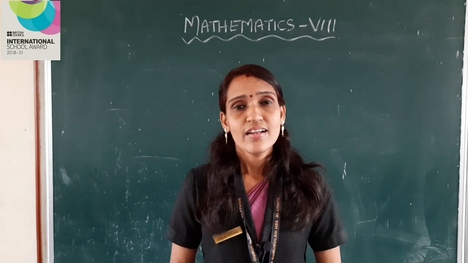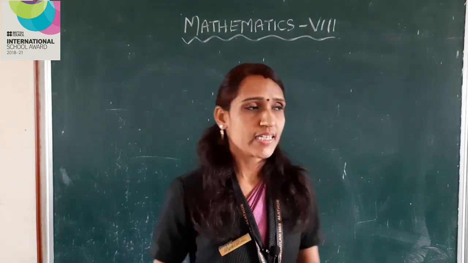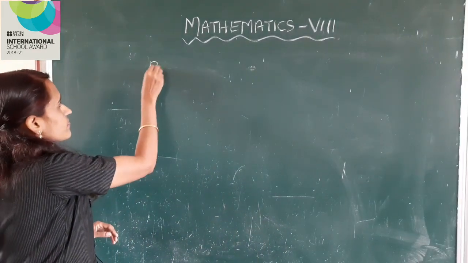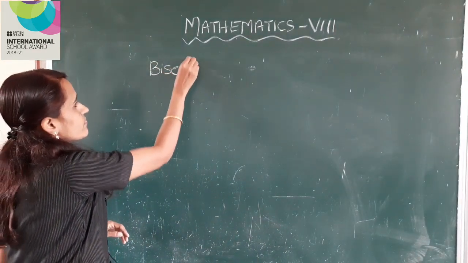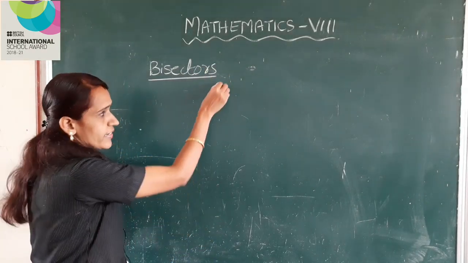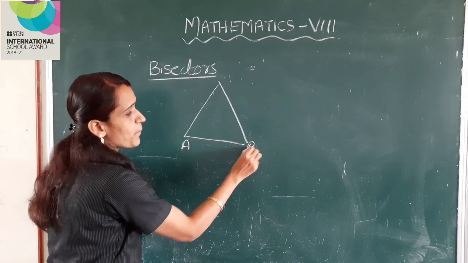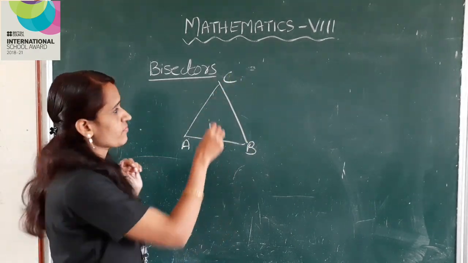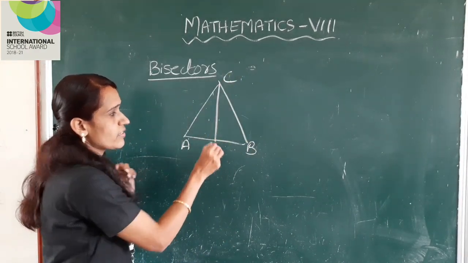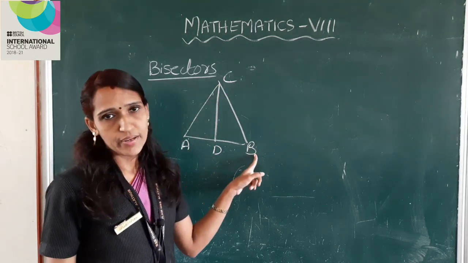Okay. Now we will discuss a new topic, bisectors. Children, see this triangle ABC. Here CD is perpendicular to AB.